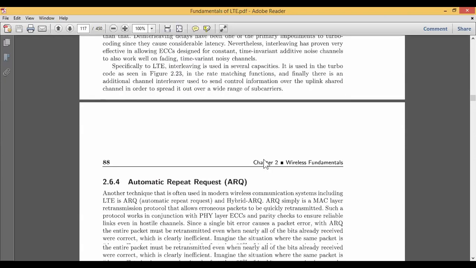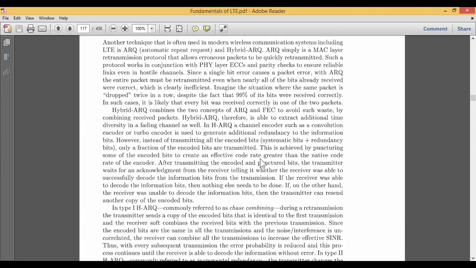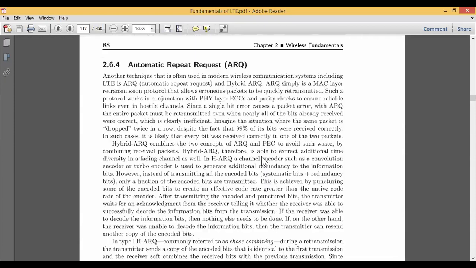But there is another methodology which we adopt in wireless communication, called automatic repeat request. Not necessarily is it used always; it is only used when there is some kind of system requirement. In short, it is known as ARQ. It's one type of technique used in wireless communication systems, which is included in the LTE system. There is also another mechanism where we focus on hybrid ARQ, which is called hybrid automatic repeat request.